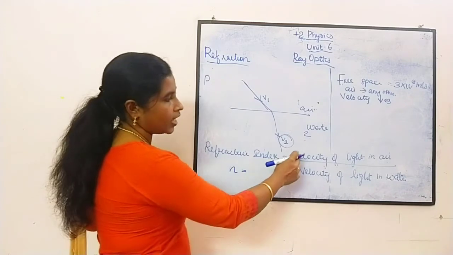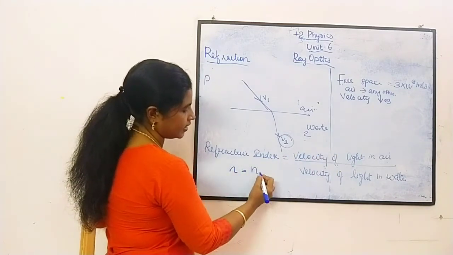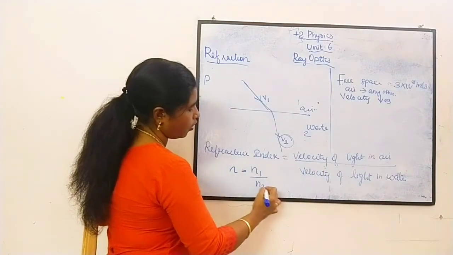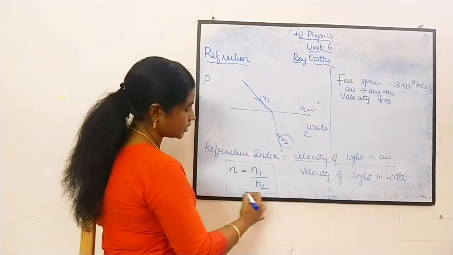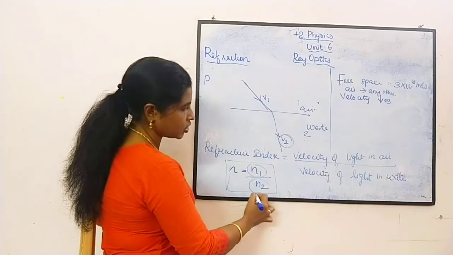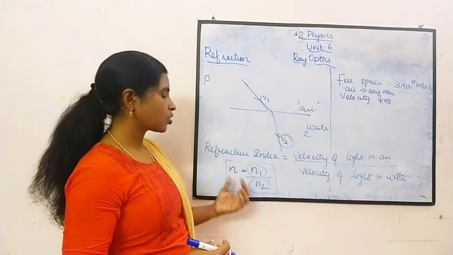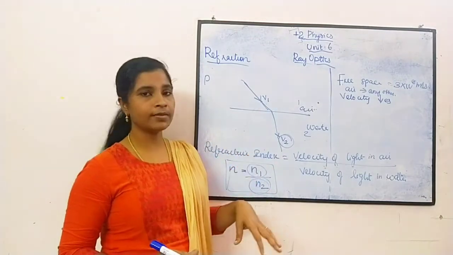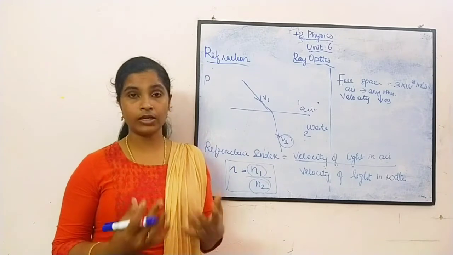So the velocity of light in air can be written as n1 and the velocity of light in water as n2. The ratio of the velocity of light in air to the velocity of light in water is called the refractive index of these two media. As the medium changes, the value will also change.